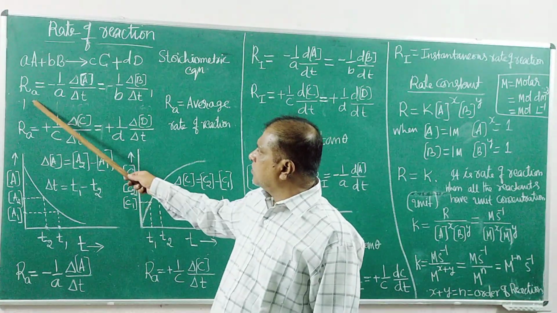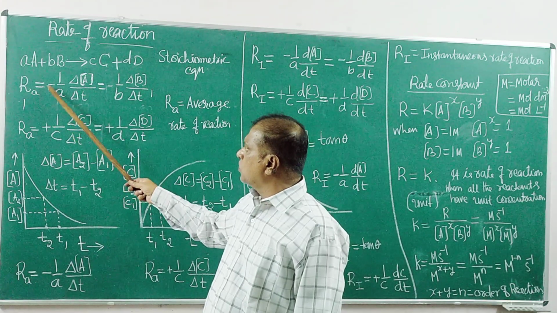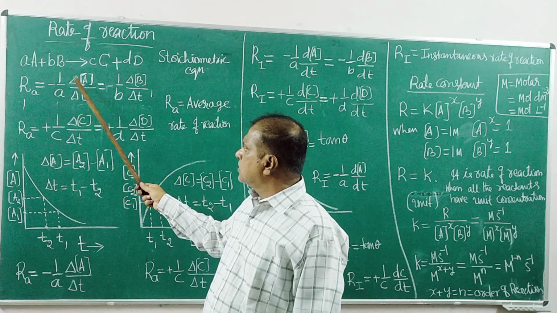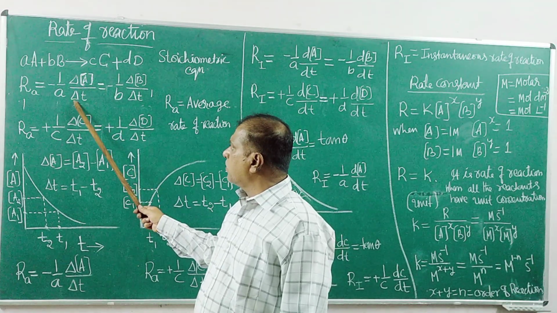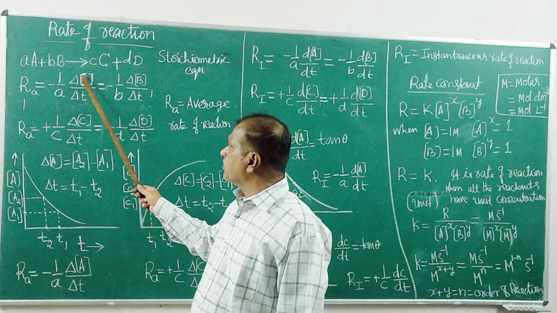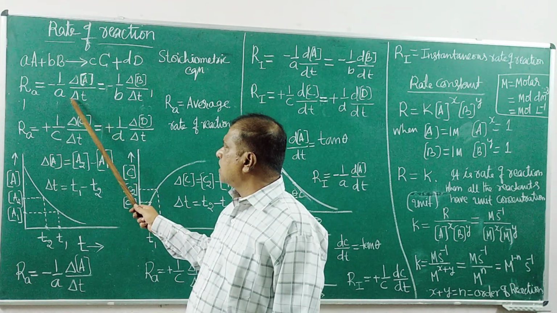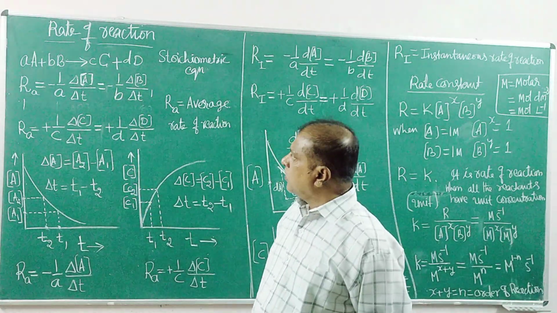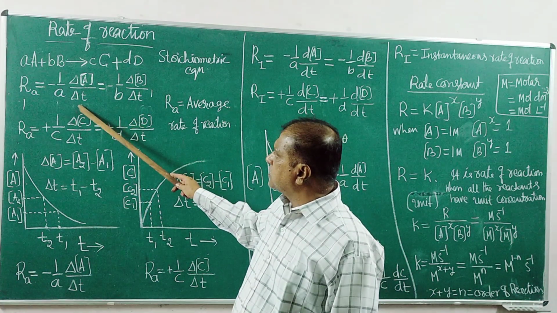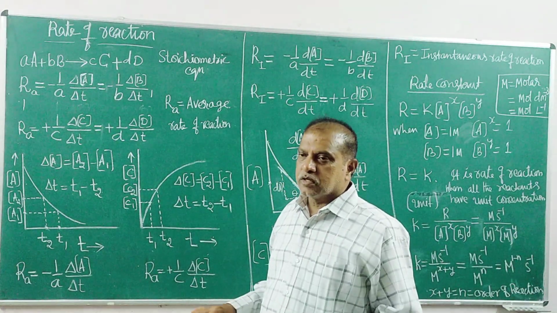So if you take this equation, rate of a reaction is equal to minus 1 by a times the change in the concentration of A in the interval of time. Delta says change in concentration, and this delta says change in time. How do you find this change in concentration and change in time? Very important. It is the one we need to measure.